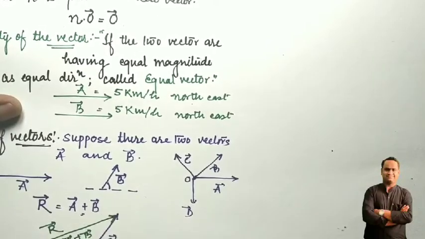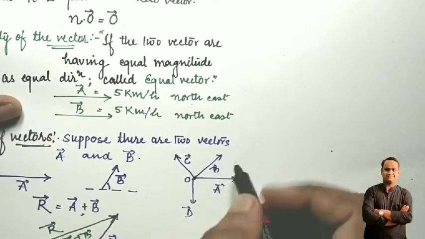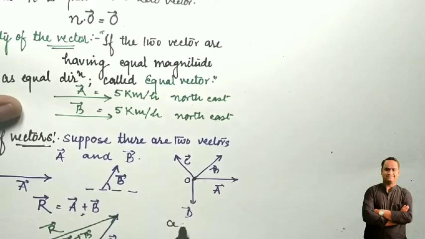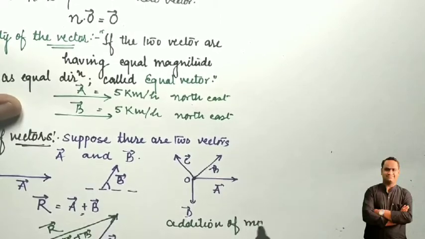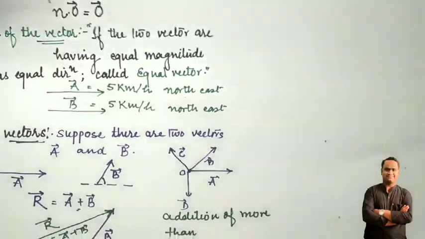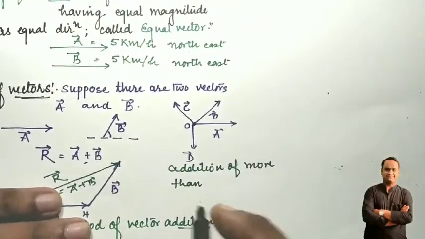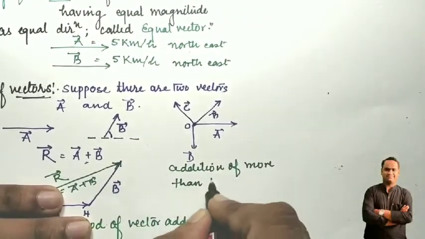So here we are discussing the addition of more than two vectors.